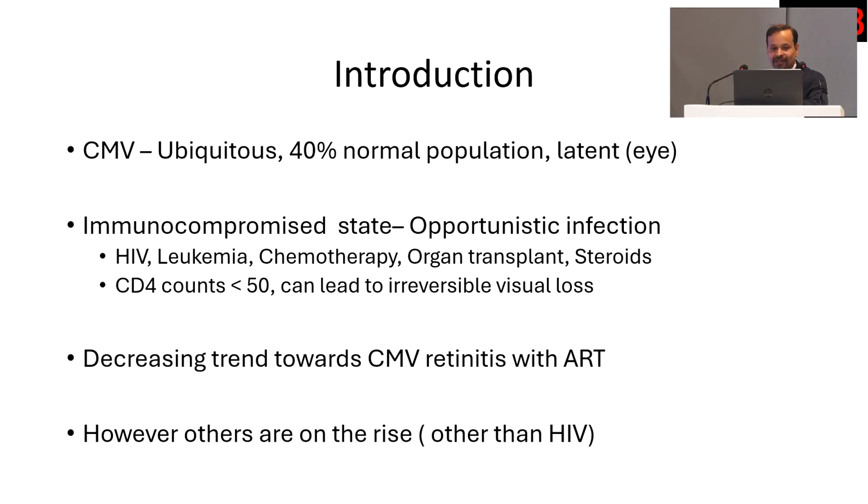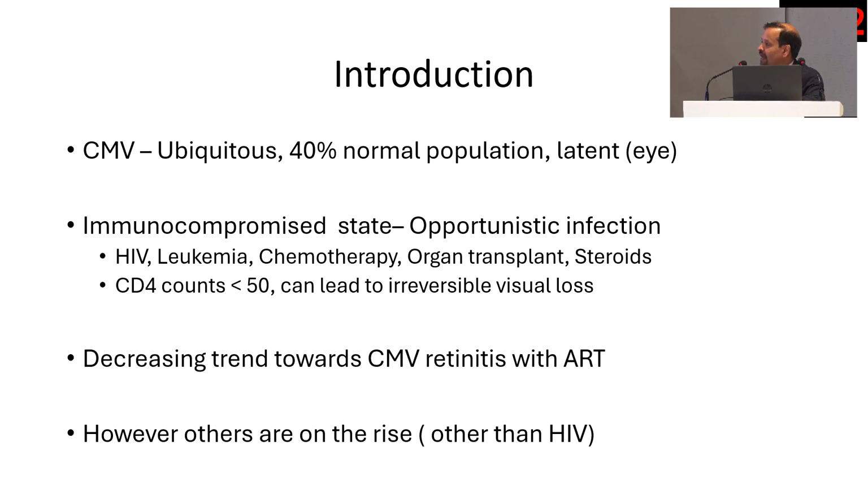CMV or cytomegalovirus is a ubiquitous virus. It is seen in approximately 40% of the normal population, and usually most of us would have this virus in the eye in a latent form. Now, once a person is immunocompromised, this CMV virus gets activated. It acts as an opportunistic infection.